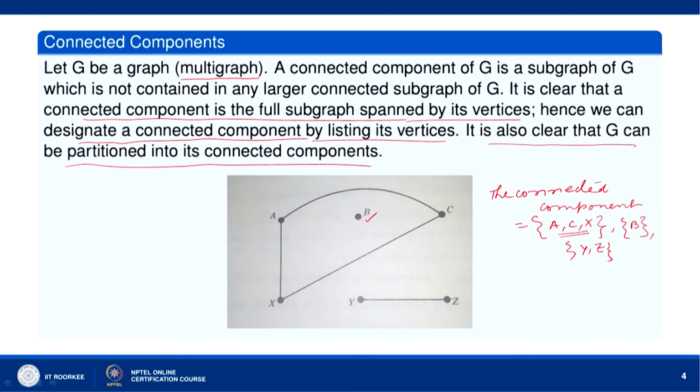So, YZ is a connected component, and here B is an isolated vertex, so it is a connected component. So, you can see the graph G is partitioned into its connected components. The graph G consists of 3 connected components: ACX, B and YZ.